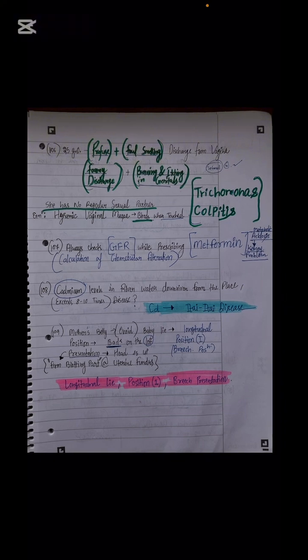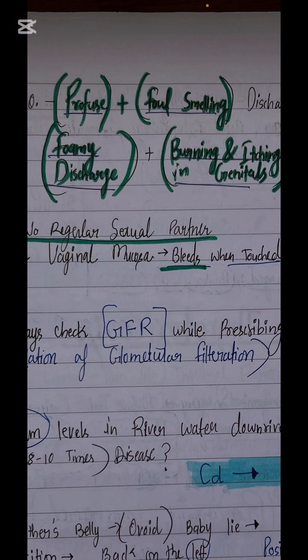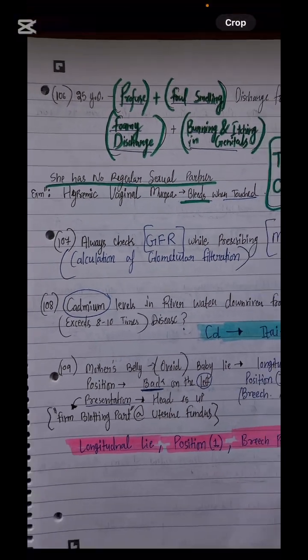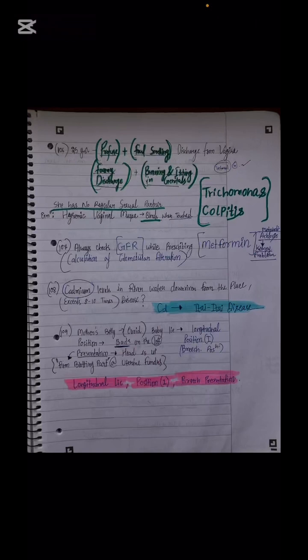In the case of trichomonas colpitis, sir, discharge is profuse, foul smelling and foamy, and there is burning and itching in the genitals. She has no regular sexual partner, and she is prone to infections related to the lower urinary tract. So remember the profile of trichomonas. Discharge will be profuse, foul smelling and foamy. The patient will complain of burning and itching.